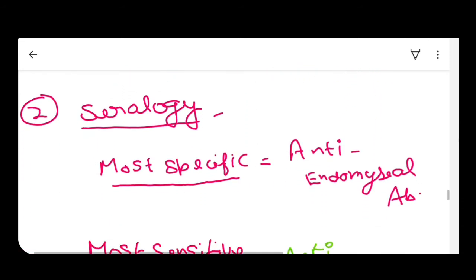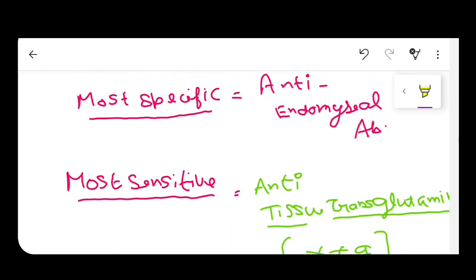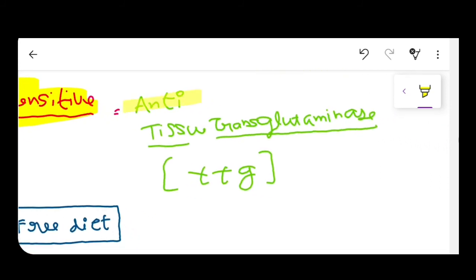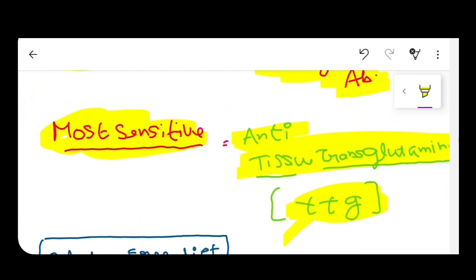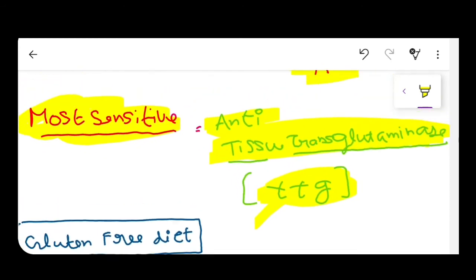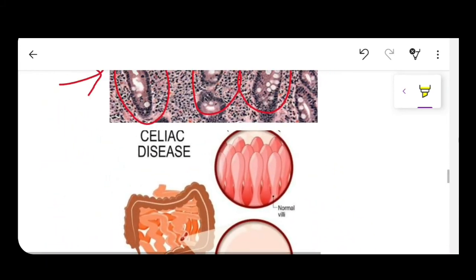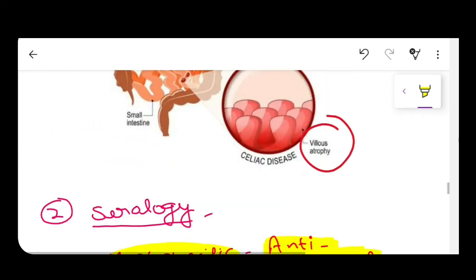Coming to the serology, guys, in the serology we have two questions. First of all, if someone asks you what is the most specific antibody for celiac disease, that is anti-endomysial antibody. If someone asks you what is the most sensitive antibody, then you have to tell anti-tissue transglutaminase. So you know very well the TTG test. The celiac disease patient goes for a TTG test. So this is an anti-tissue transglutaminase enzyme antibody. So guys, these are the serology and different types of investigations we can do for celiac disease.